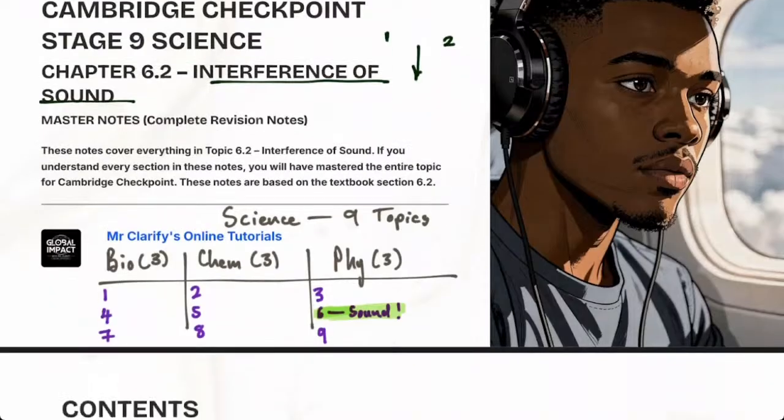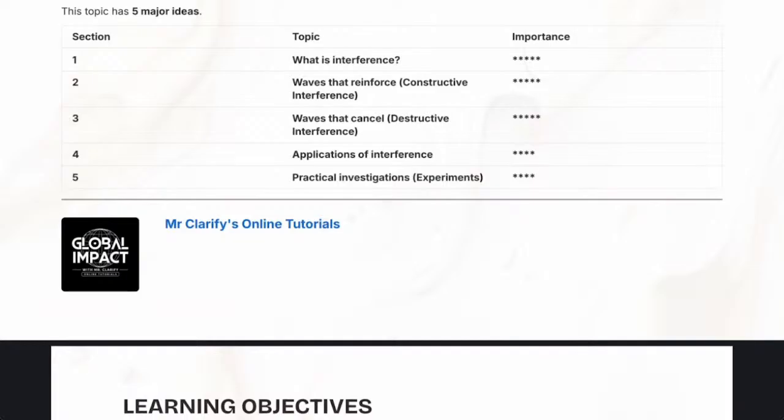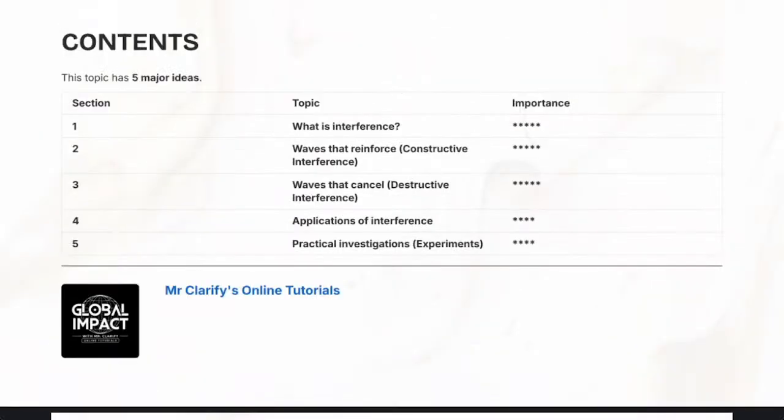All right, that's great. So let's see what you have to study in this topic. There are 5 things that you must know in this topic for you to say you are done with chapter 6.2. Chapter 6 has 5 parts, but the other parts are smaller. Part 1, part 2, they are a little bit big. Here we are doing only part 2. Then we'll do chapter 6, part 3, part 4, and part 5.